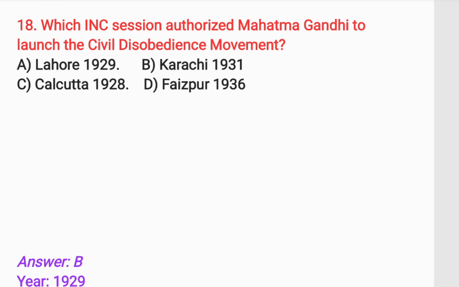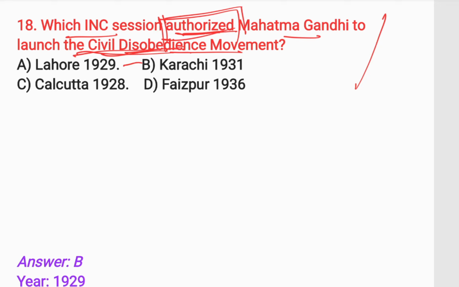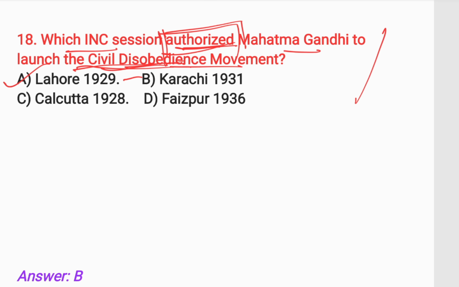Next question is, which INC session authorized Mahatma Gandhi to launch a civil disobedience movement? The question is very confusing. The question says authorized, not launched. Which session authorized or gave permission to Mahatma Gandhi to launch a civil disobedience movement? Or by which session Gandhiji got the permission to launch a civil disobedience movement? Okay, the answer is option A, 1929 Lahore session.